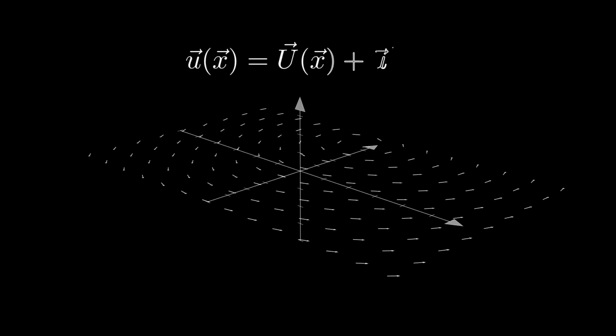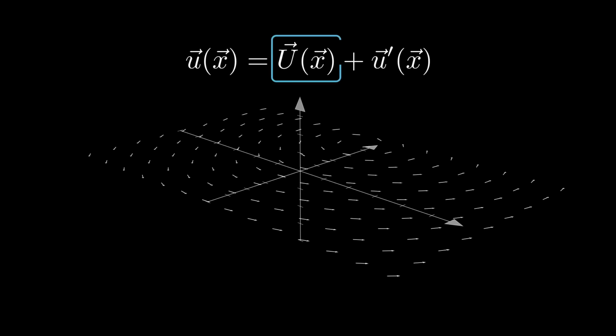Let's understand the mathematics that describes this beautiful chaos. To understand turbulence mathematically, we start by thinking of the fluid as a velocity field. At every point in space, there's a vector telling us how fast and in what direction the fluid is moving. Let's split this velocity field into two parts.